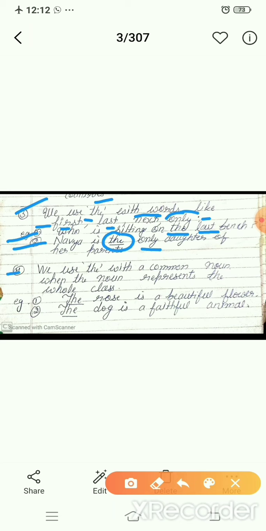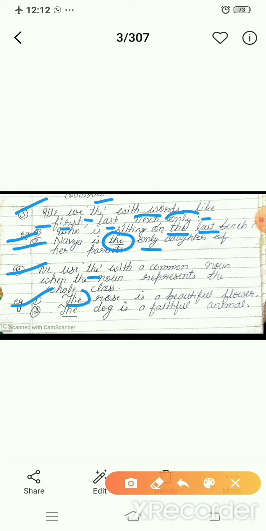Move to the next, fourth. We use the with a common noun when the noun represents the whole class. It means when any single, singular noun represents the whole class, in that situation we will use the article before it. I can explain it with the help of example. Look here, the rose is a beautiful flower.